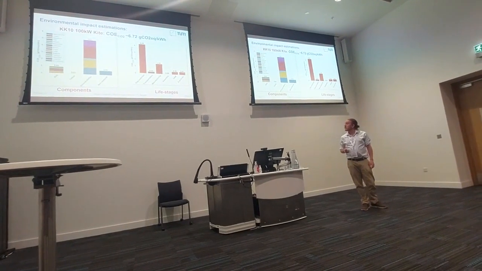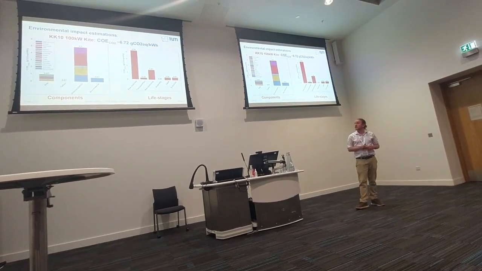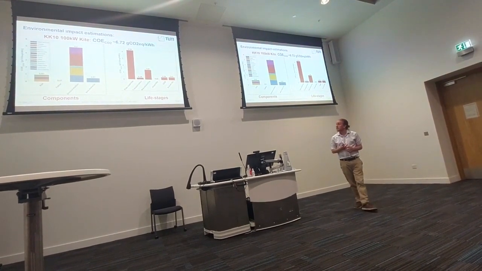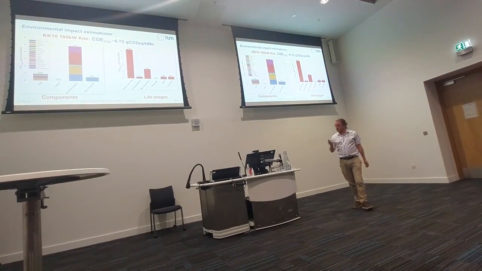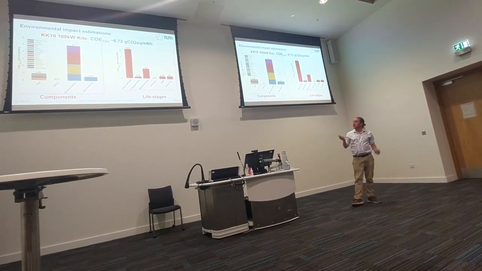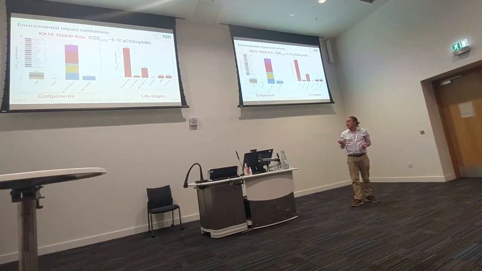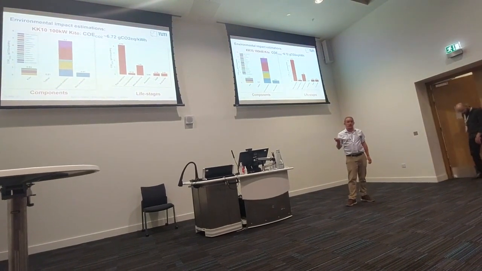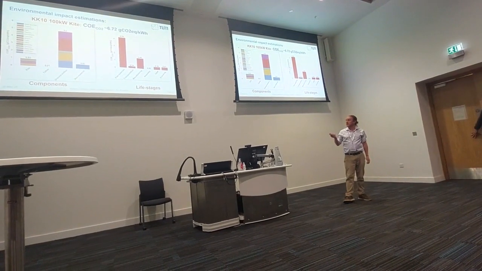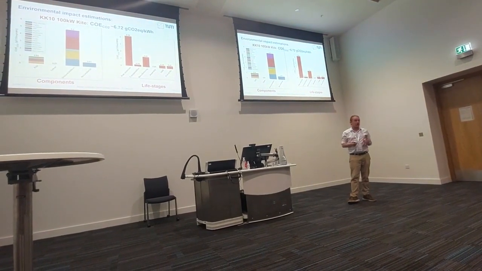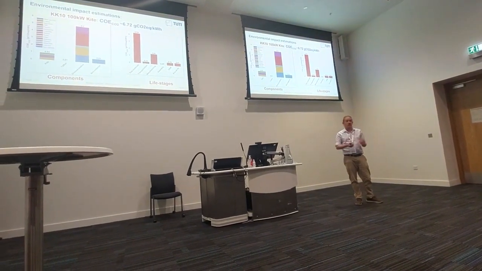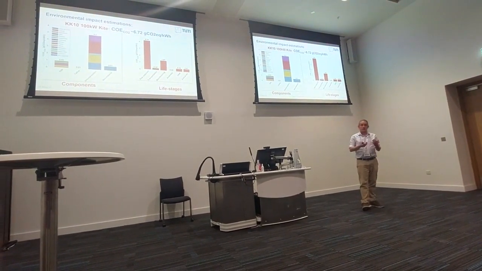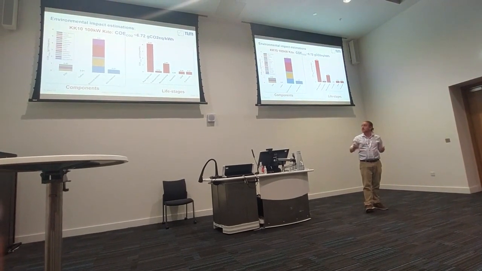Here to jump to the second one, we already go to a bigger size, a 100 kilowatt kite, which has a span of 10 meters, so this is a KK10. Here we already see that the impact goes much down, to around 6.72 grams of CO2 per kilowatt-hour. In this case we see what I was explaining: the operational maintenance goes down because the same maintenance scenario over the lifetime is much less significant given the increased energy production from the scaling up.